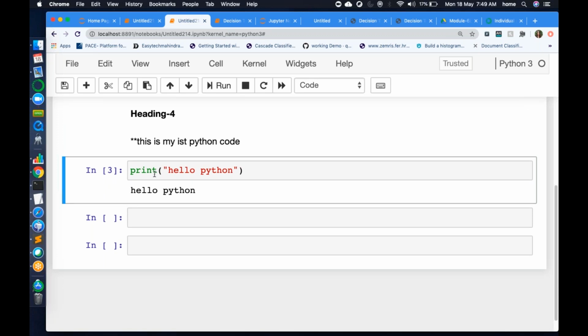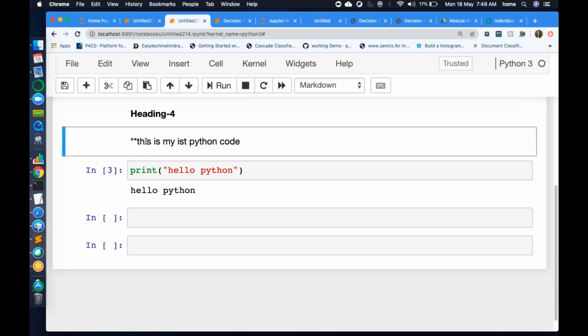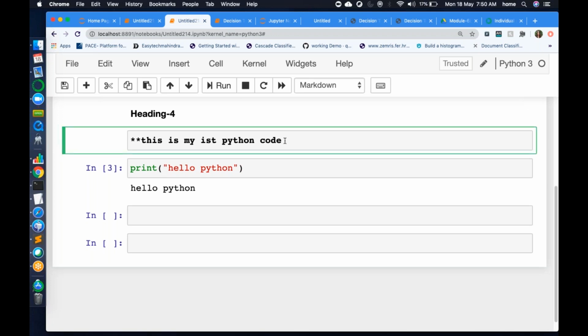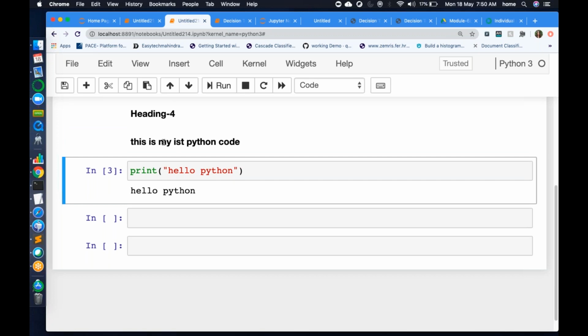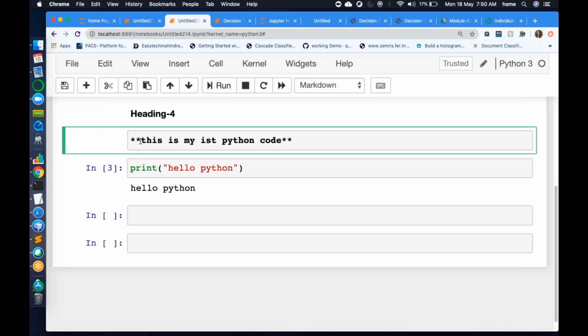So if you want to do any edit, you can go to edit mode and press enter to come to the next mode, right? Sorry, this is to end here, right? Okay, so now this is bold. If you want to make italic, we will discuss this tomorrow. So if you write 3 stars, it will become italic.